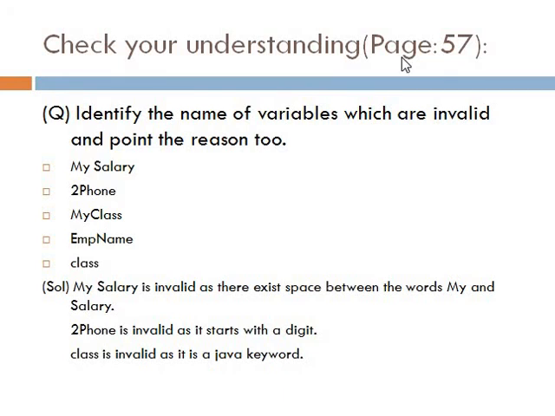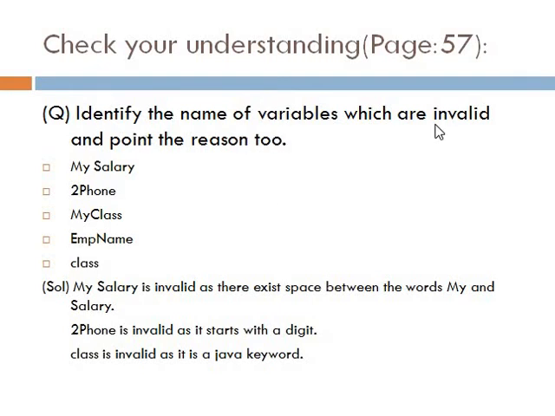Now all of you, please come over to page number 57 in your book. Read the question under the topic Check Your Understanding. The question says, identify the name of variables which are invalid and point the reason to. So these are the 5 variables: my salary, 2Phone, my class, EMP name and class.